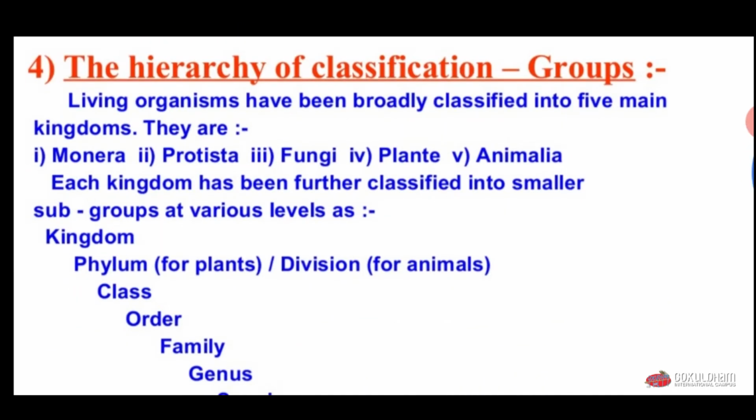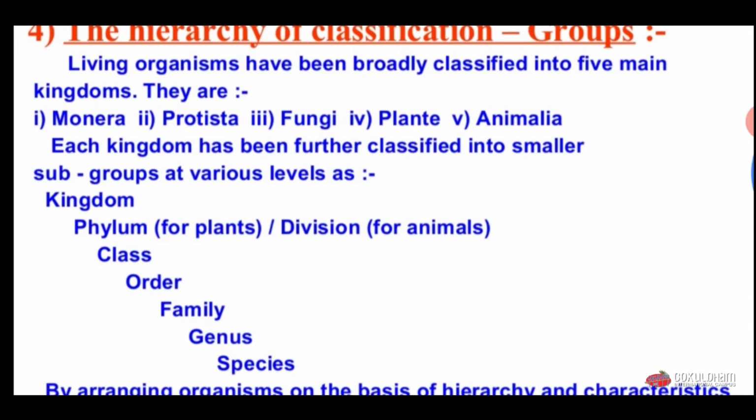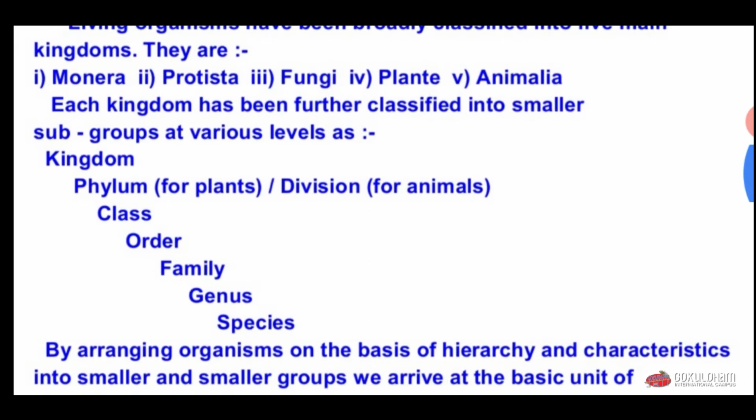Next point is the hierarchy of classification. The living organisms have been broadly classified into 5 main kingdoms. First one is Monera, second one is Protista, then Fungi, Plantae and Animalia. Each kingdom has been further classified into smaller subgroups at various levels, and these levels are kingdom, phylum for animals and division for plants, then class, then order, then family, then genus and the species.